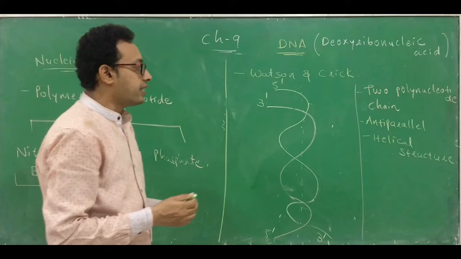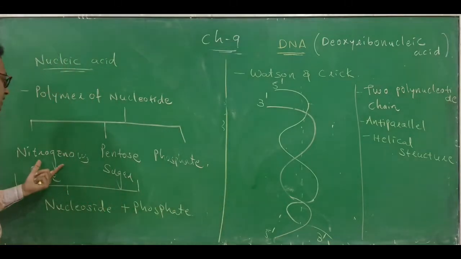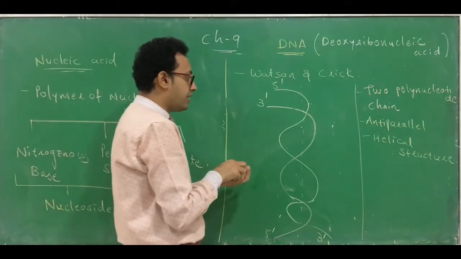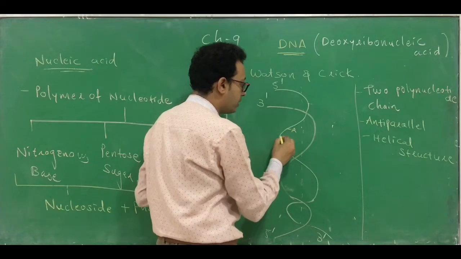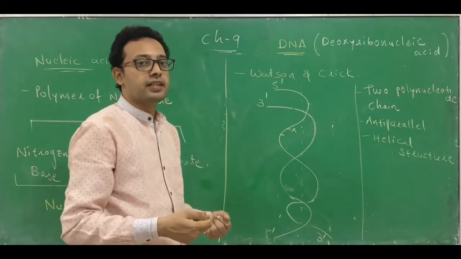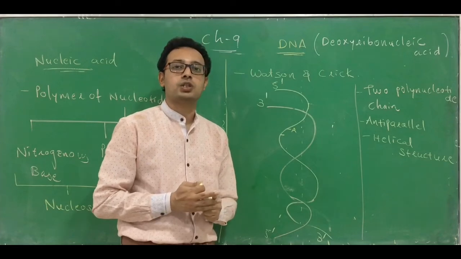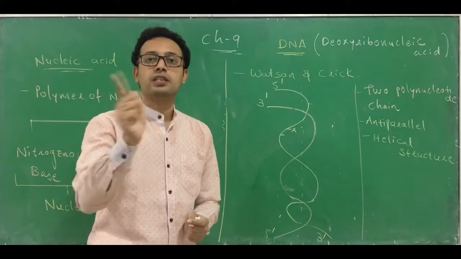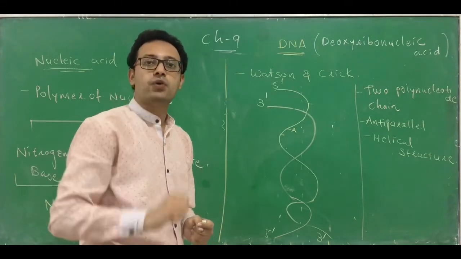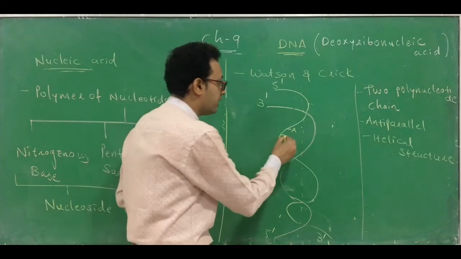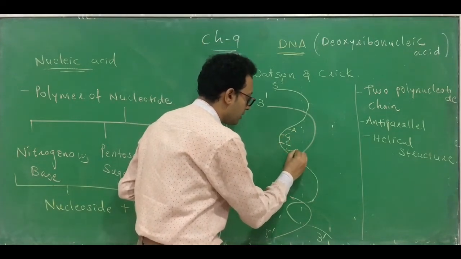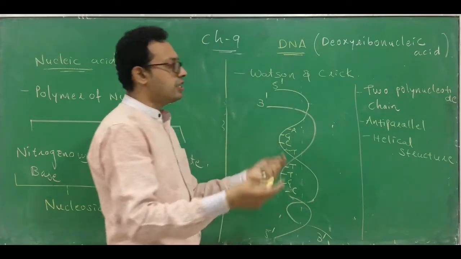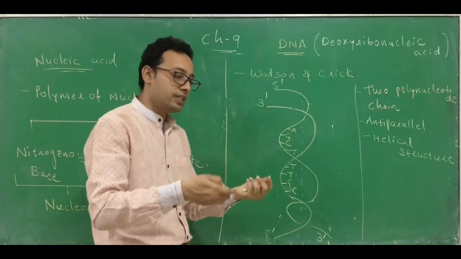Now, what it contains, you know that it contains a nitrogenous base. The sugar and phosphate are present outside. So assume that these are the nitrogenous bases. You know which nitrogenous bases are present in DNA. Purine and pyrimidine, both you can find in the structure of DNA: A, G, C and T. Uracil is not present in the structure of DNA. So we will only discuss these four bases that you can find in the structure of DNA. Such kind of arrangement you can see.